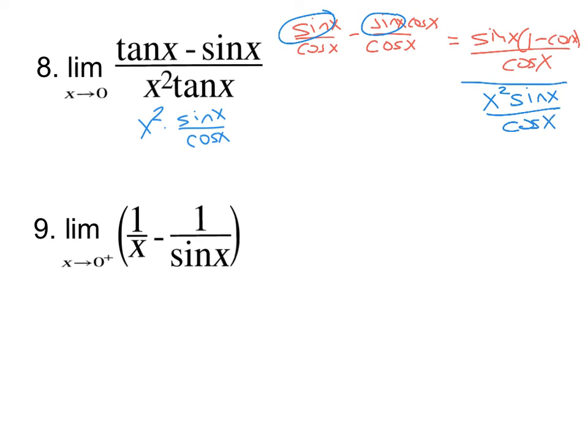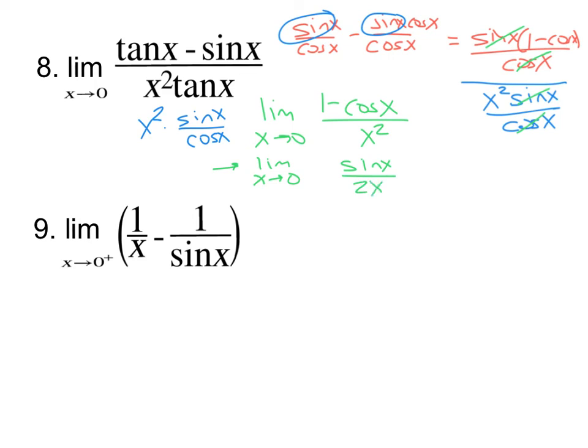Now, notice we can cancel now. So those cosines cancel and the sine cancels. So we end up with the limit as x approaches 0, 1 minus cosine x over x squared. Now, if we plug in here, we still get our 0 over 0. But this is an easier L'Hopital's rule. So I'm going to take the derivative. Let's see, we get sine x over 2x.